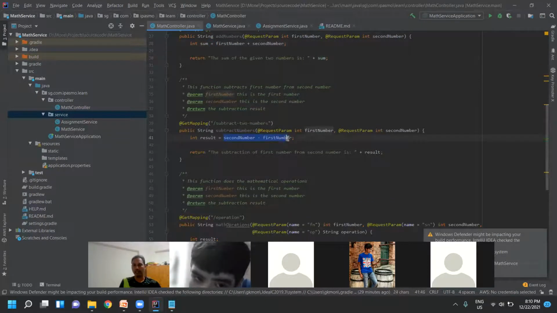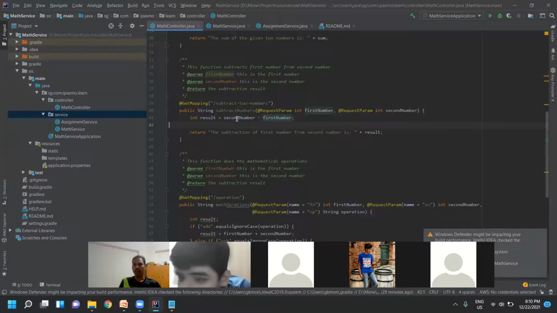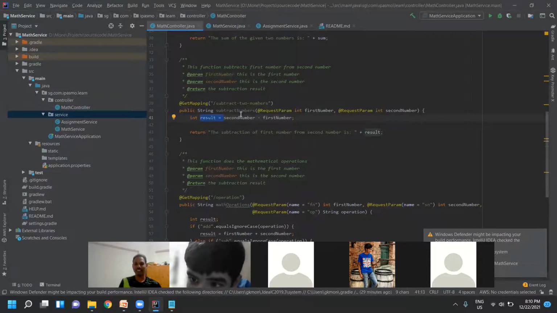You are calculating this value, and after calculation you are assigning it to result. Assigning means you are just initializing the value, giving some value to the result variable.